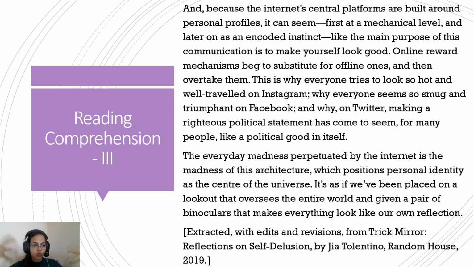So it's almost like we are only looking at ourselves, and hence we feel we are at the center of the universe. In social media you might know about algorithms and all that. Whatever you are thinking, Instagram and all those things are going to show those things.